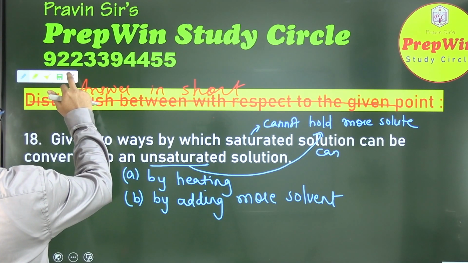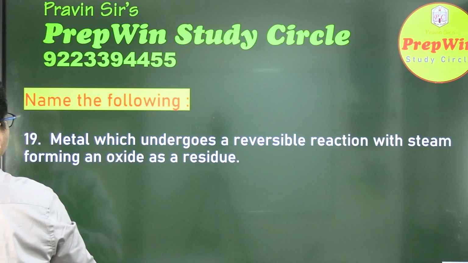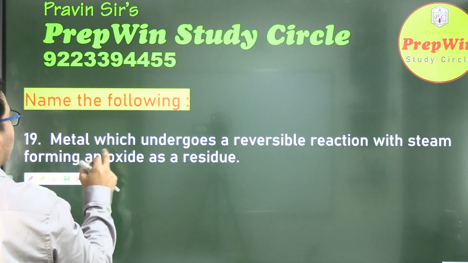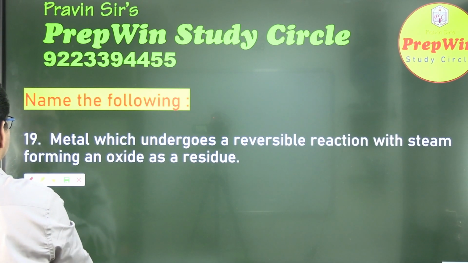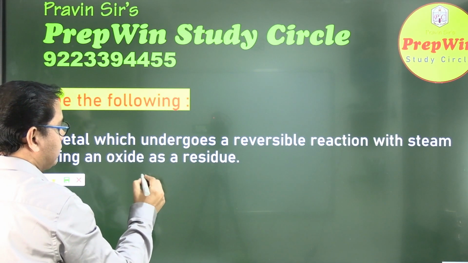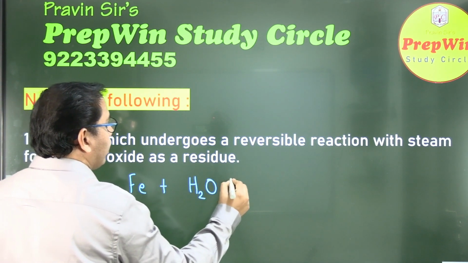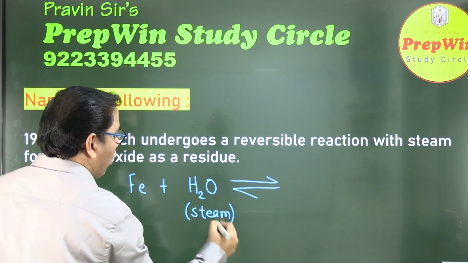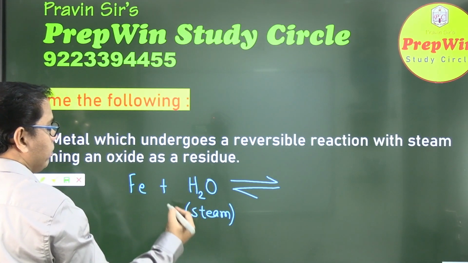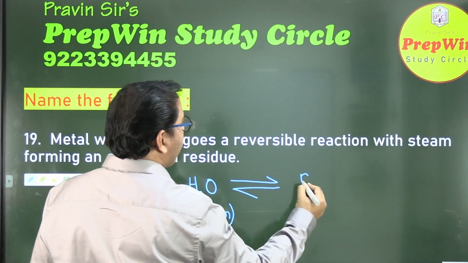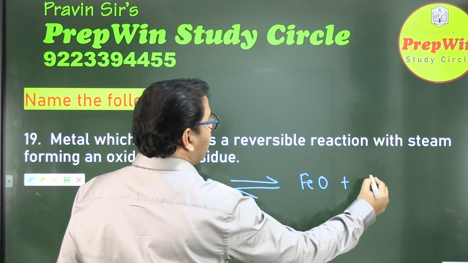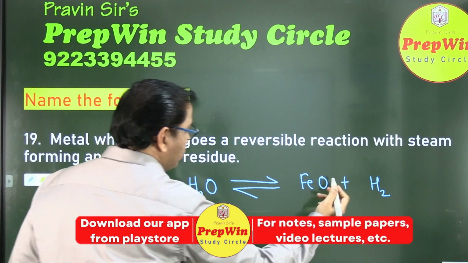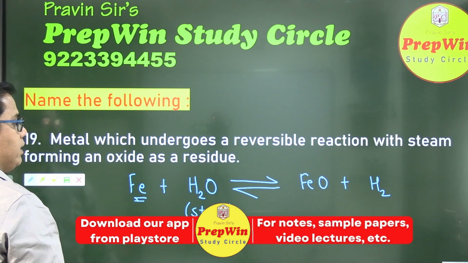Last 2 questions remaining, question number 19. Metal which undergoes a reversible reaction with steam forming an oxide as a residue. I think you have only one reaction of a metal with water which goes forward as well as backward. Here water is in a gaseous form, that is in the form of steam. Your product is iron oxide plus hydrogen gas. A more active metal displaces hydrogen. This reaction is the displacement reaction.